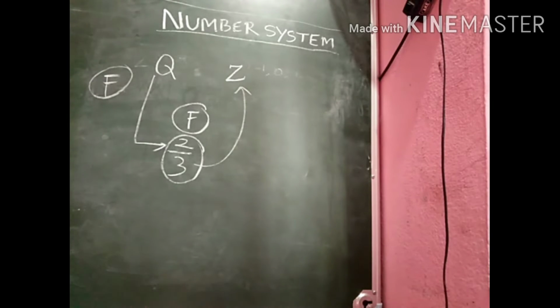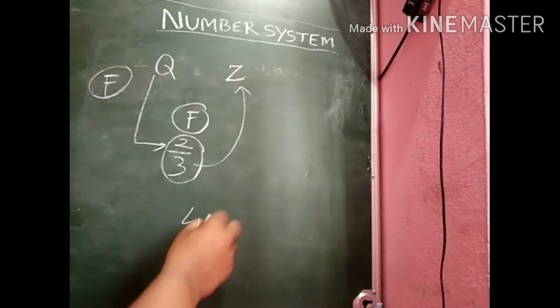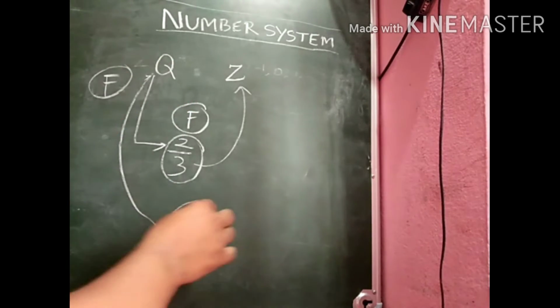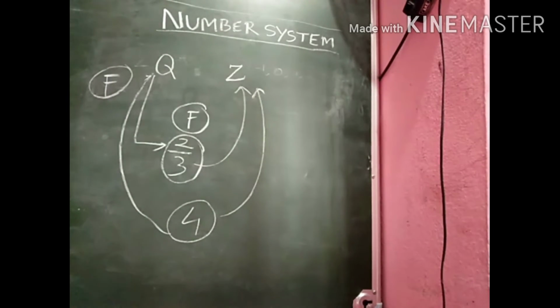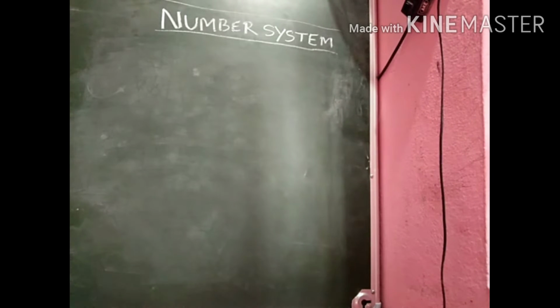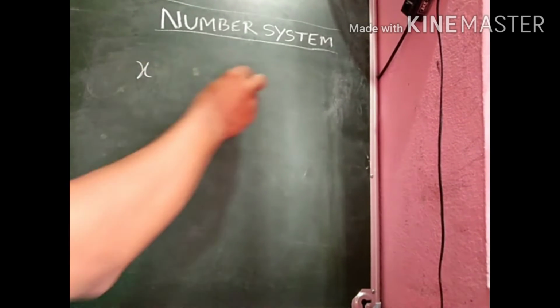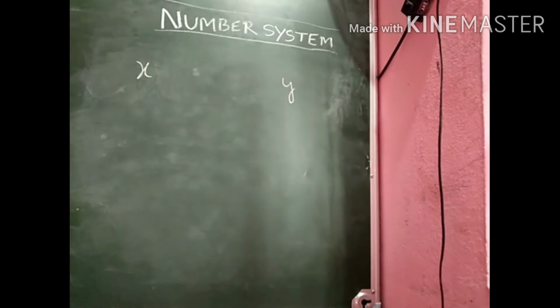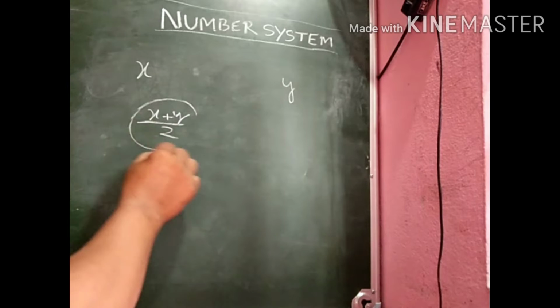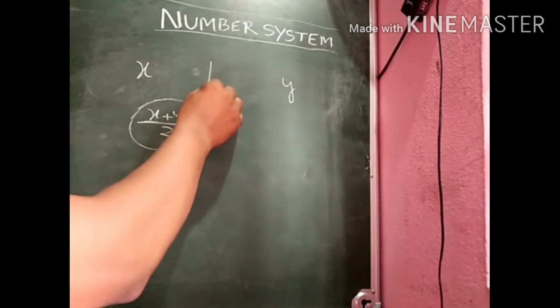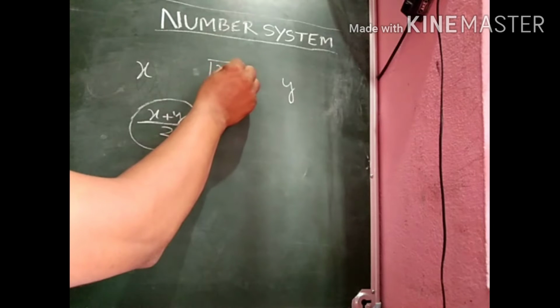It is not true for all numbers, because 4 is called a rational number and also an integer, but 2 by 3 is a rational number, but it is not an integer. Before moving to example number 2, I have a formula for you. Suppose x and y are any rational numbers, then (x plus y) by 2 is also a rational number which lies exactly between x and y.